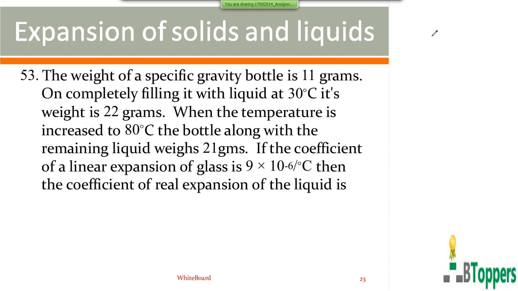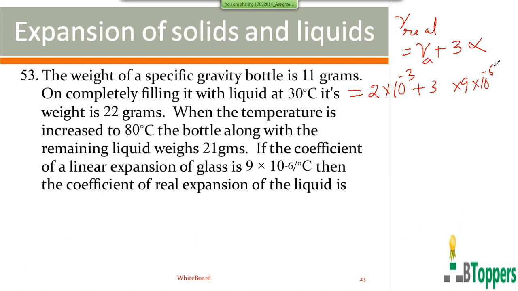So the volume coefficient of real expansion of the liquid is equal to the volume coefficient of apparent expansion of the liquid plus the volume coefficient of expansion of the container. The volume coefficient of expansion of the container or bottle you can write as 3 alpha. So in this problem, gamma A, that is the coefficient of apparent expansion, is 2 into 10 power minus 3 per degree centigrade. Alpha is given to be 9 into 10 power minus 6 per degree centigrade.